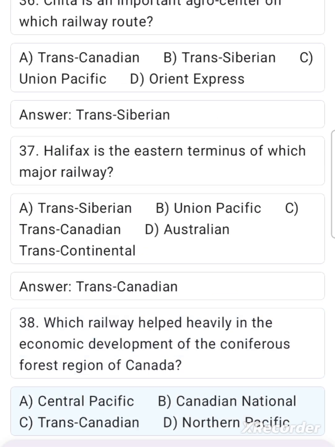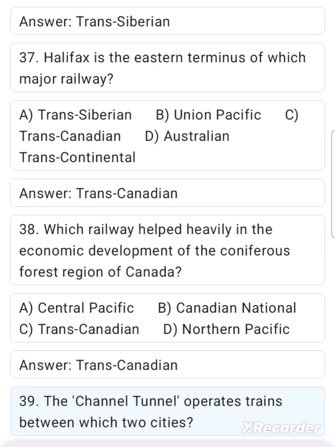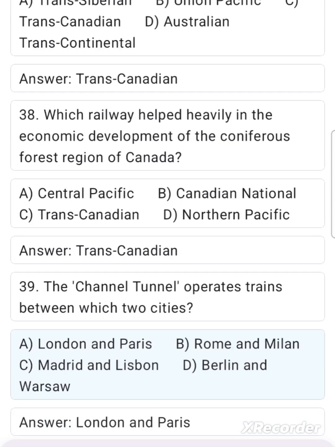38. Which railway helped heavily in the economic development of the coniferous forest region of Canada? A. Central Pacific. B. Canadian National. C. Trans-Canadian. D. Northern Pacific. Answer: Trans-Canadian. 39. The Channel Tunnel operates trains between which two cities? A. London and Paris. B. Rome and Milan. C. Madrid and Lisbon. D. Berlin and Warsaw.